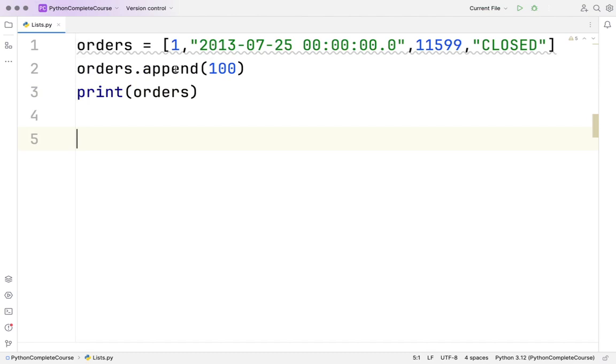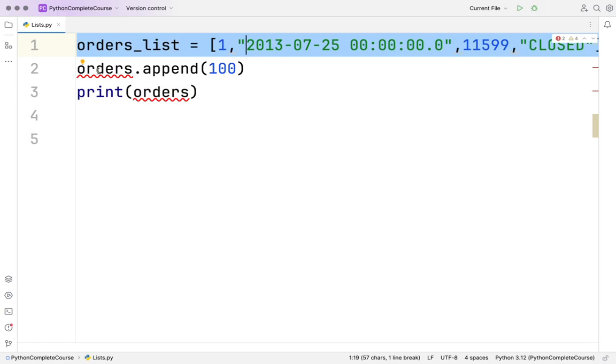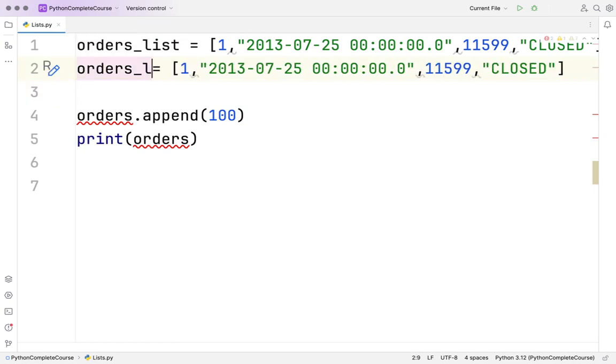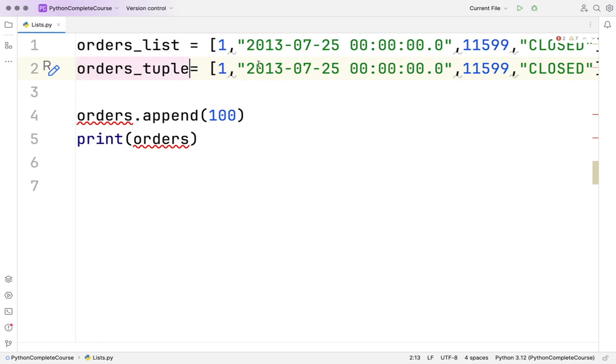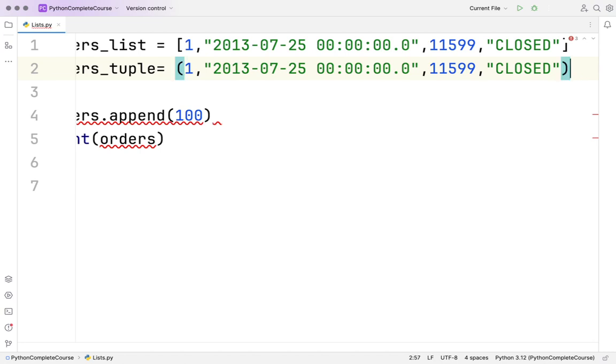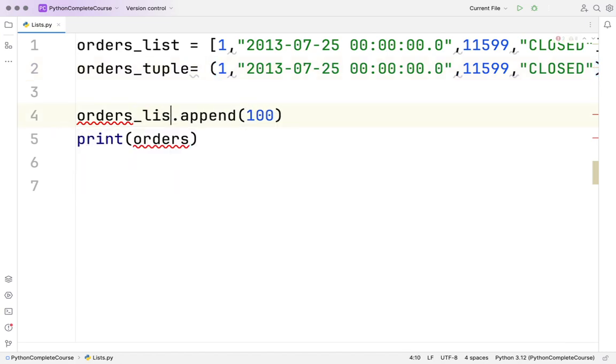Of course, append is available for your list, but for your tuple, it won't be available. It's pretty straightforward. For example, I will say orders list, and let me create an orders tuple here. I will just change these brackets. So for example, I have said orders list dot append, and I printed orders list.